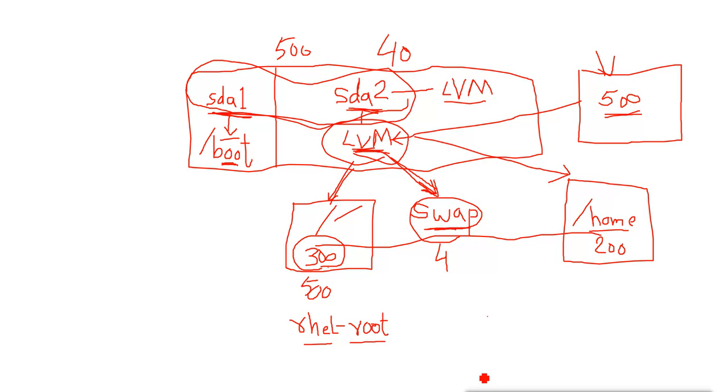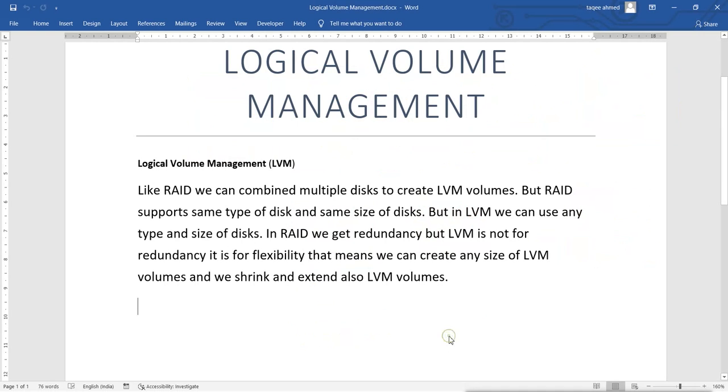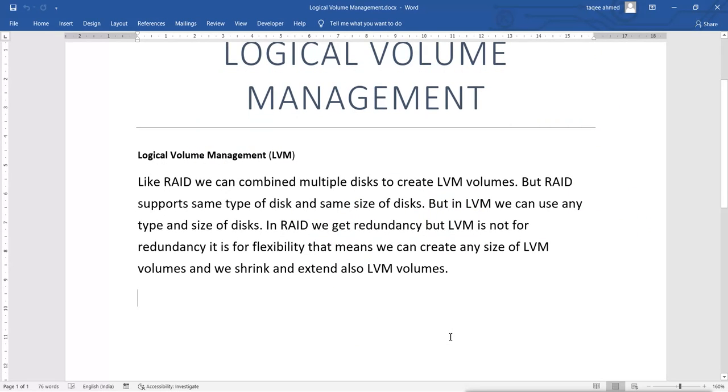Now we will see how we can configure LVM in our Linux system. First, let's see the process of how we can configure it.